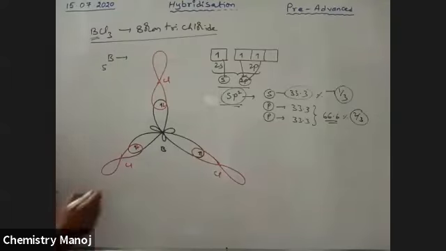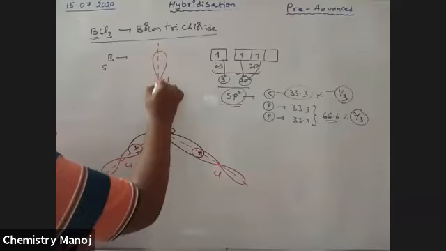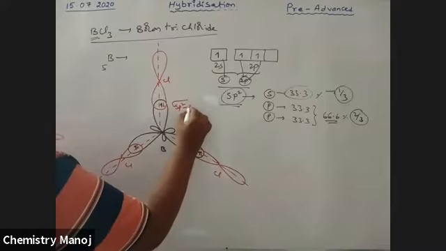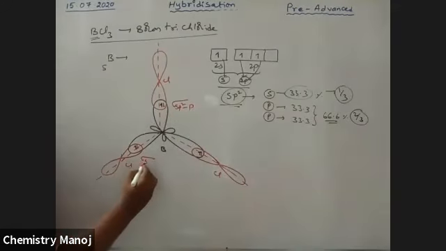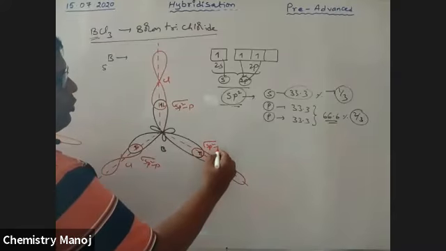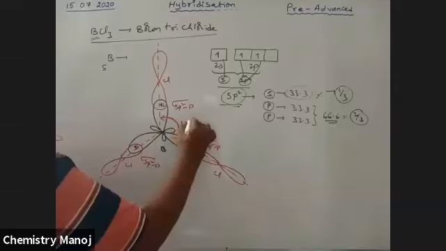Pure p orbital. So here a bond is formed on the axis. It is on the axis. This is also on the axis. Now it is a sigma sp2-p bond. This is a sigma sp2-p bond. So between two bonds there is an angle of 120 degrees.